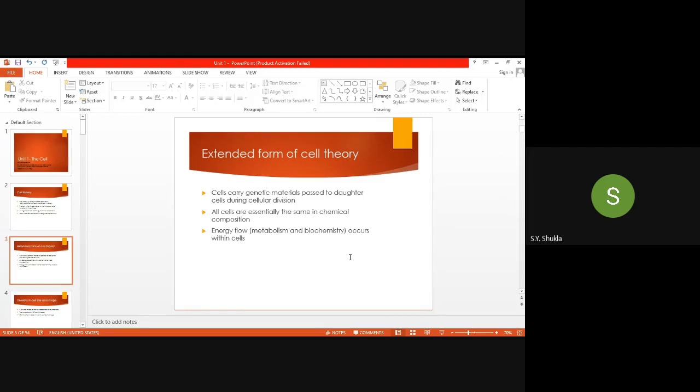All the enzymes and proteins are functioning in transporting molecules from outside to inside and inside to outside. In this way, the basic criteria is the same for all cells. And energy flow occurs within the cell; that is, metabolism occurs within the cell. We all know that for any function the ATP comes from the mitochondria, and the mitochondria are present inside the cell. That means the energy flow occurs within a cell.